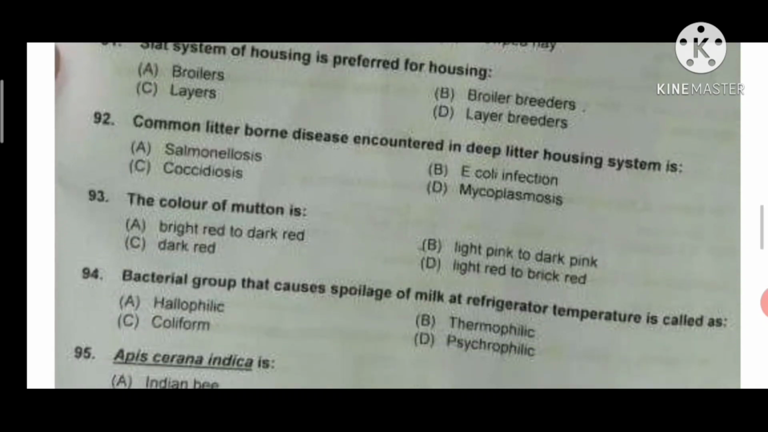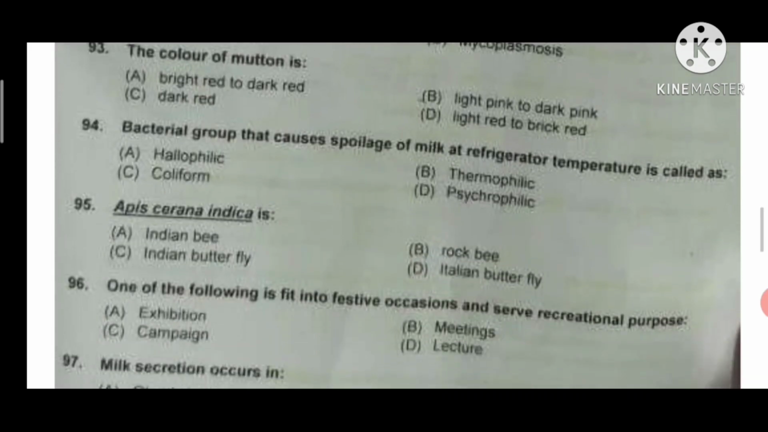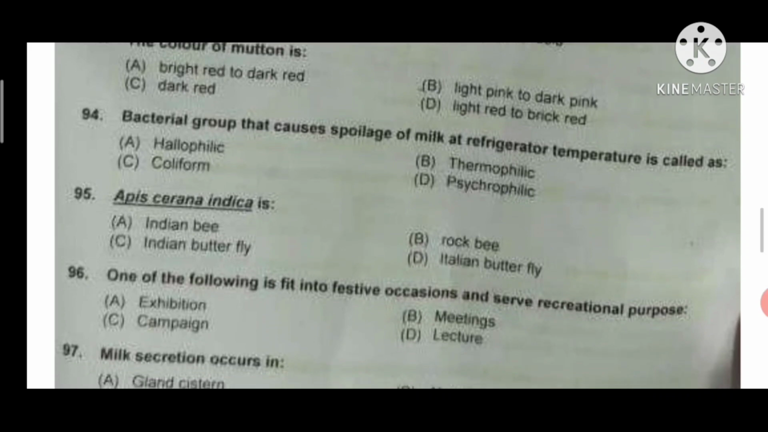Common litter-borne disease encountered in deep litter housing system is coccidiosis. The color of mutton is light red to brick red. Option D is correct. Next question, bacterial group that cause spoilage of milk at refrigerator temperature is called psychrophilic.